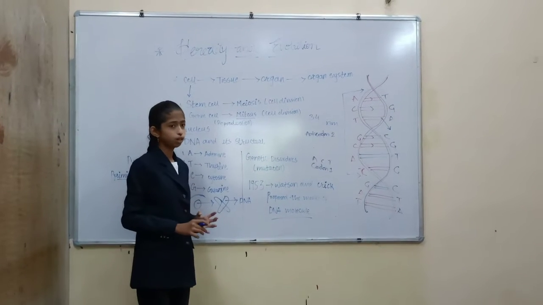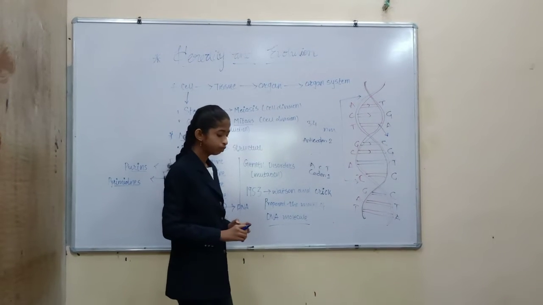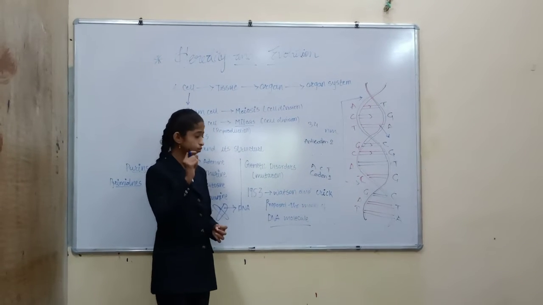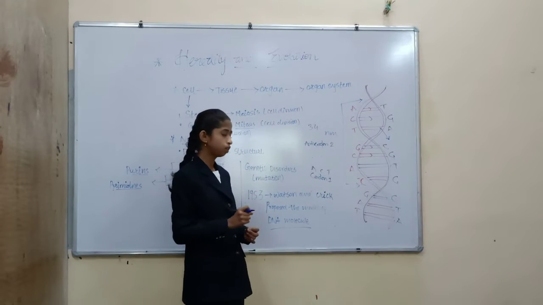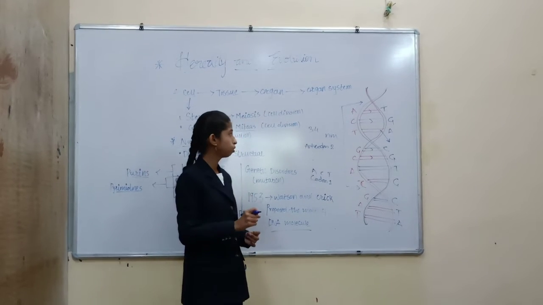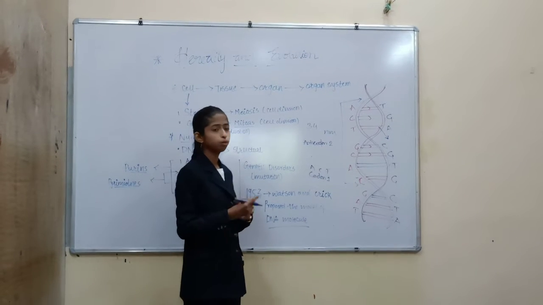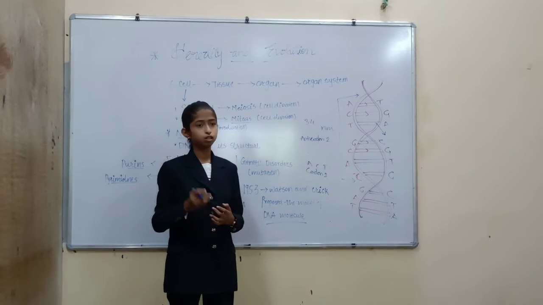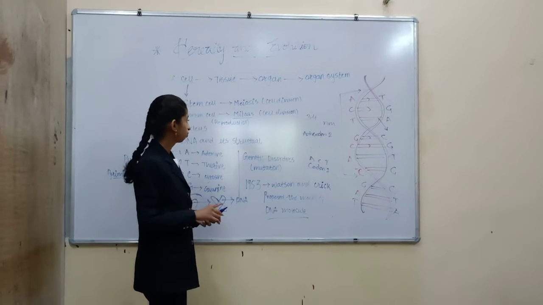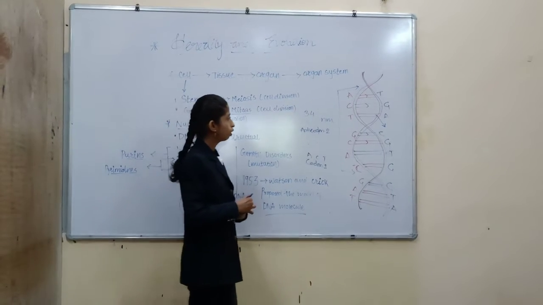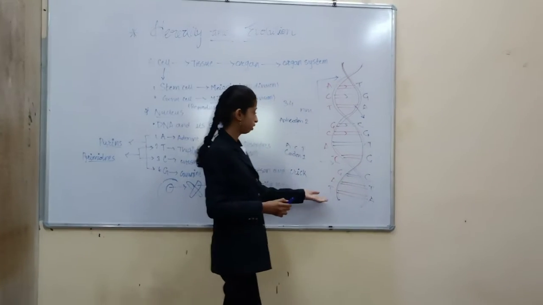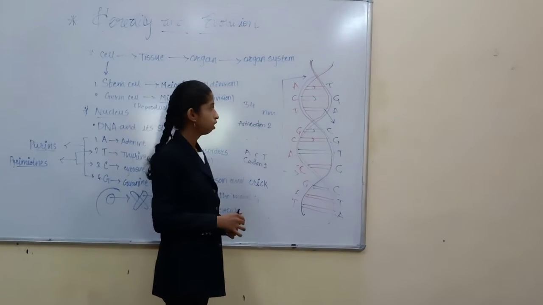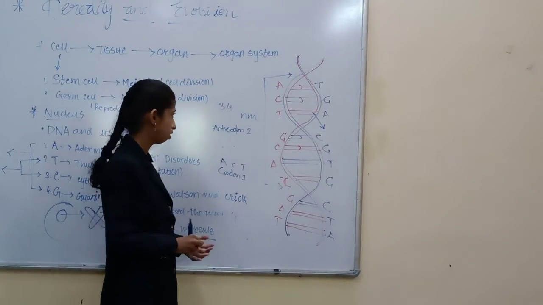Now, we need to understand the structure of the DNA. In 1953, there were two scientists named Watson and Crick. They proposed a model of the DNA molecule. This DNA molecule helped us a lot, and it also gave a basic understanding of the protein synthesis in the human body and mainly in the reproduction part. Now, in the structure of the DNA, we have always seen this ladder-like structure in many pictures, but we need to understand the basic function that it does and the basic structure that it has.